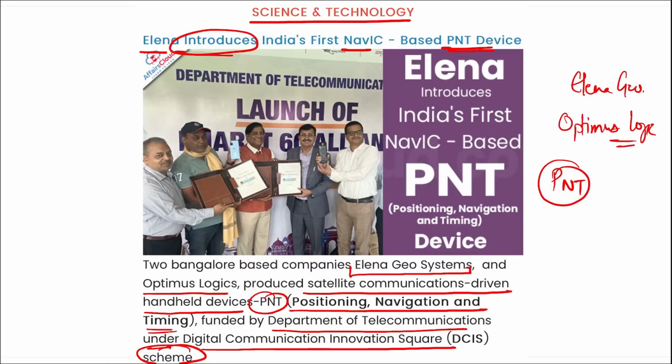Correct? Why is this important? One of the most important features of this PNT device is that it provides accurate location and navigation coordinates even at high altitudes where neither Google Map nor GPS functions, and it could replace the American GPS. Correct? So exact location at high altitudes can be provided with this PNT device. These devices will be useful during disaster management, railway track surveillance, and high altitude emergency situations. Also, the NAVIC chip performs across land, water, and air.